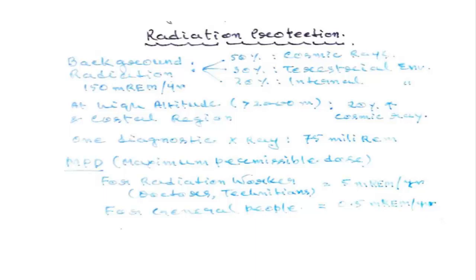Now, for common people, for the general public, only 0.5 millisievert per year is allowed. So you have to calculate out of the environmental radiation, internal radiation, external radiation, and the different exposures to X-rays and other scans.